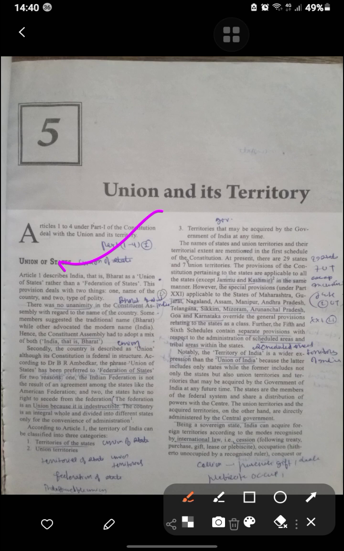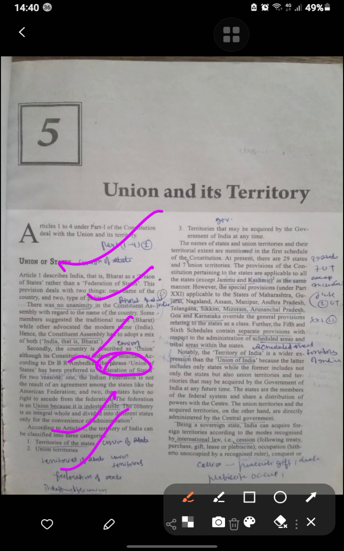Some members suggested the traditional name Bharat and advocated the name India. India, that is Bharat. Secondly, the country is described as a union, although the Constitution is federal. According to Ambedkar, the phrase "Union of States" was preferred to "Federation of States", and that was given by Ambedkar. The federation is a union because it is indestructible.